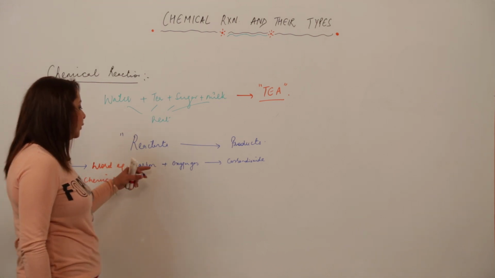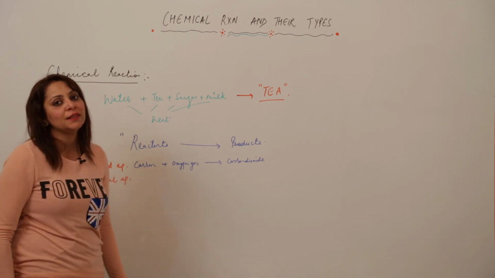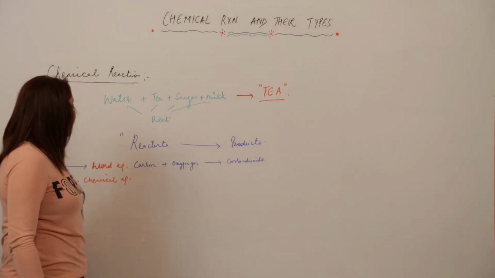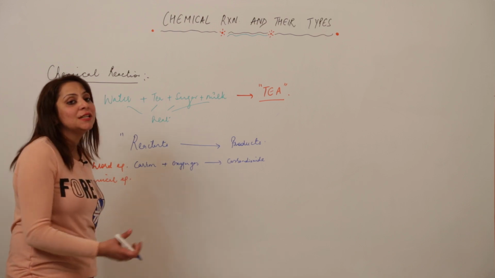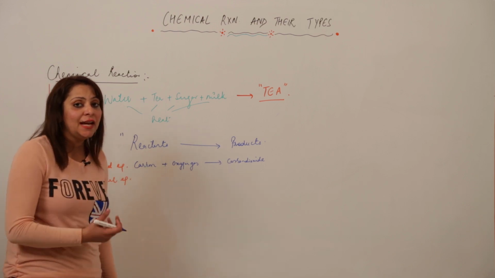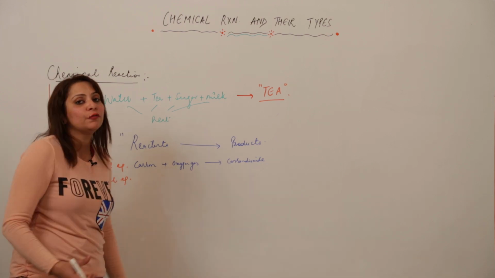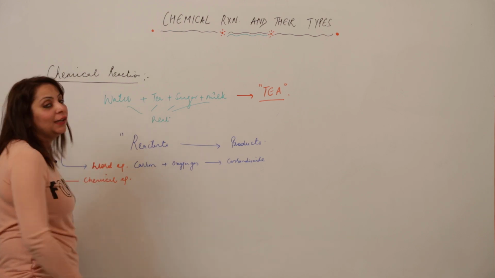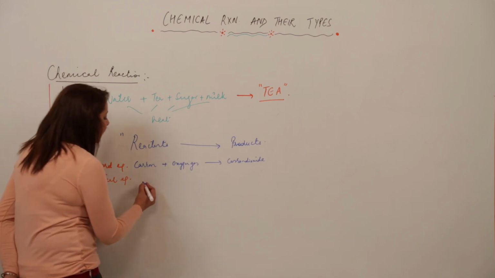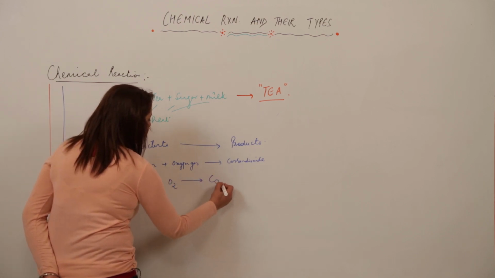When you write like this, it is the word equation method to represent a chemical reaction. But when I use the symbols for the elements, specify the states, and reveal the whole information about the reactants and the products, then we do it in the chemical equation method. So I can write carbon as C, oxygen as O2, which gives CO2.